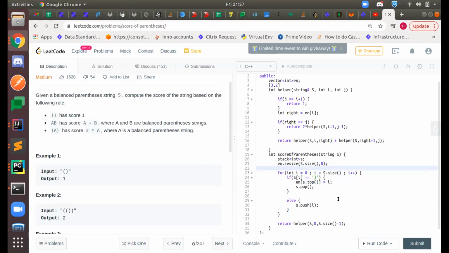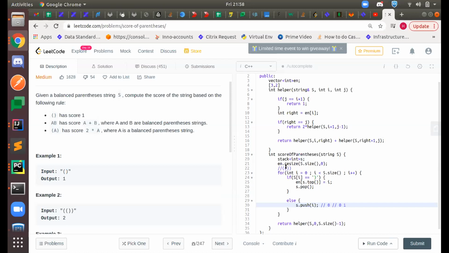So you are pushing only those opening ones on the stack. Yes. Initially I see an opening one, so I push the index, which is 0. Now again I see an opening one, so I push 1. So my stack is 0 and 1.